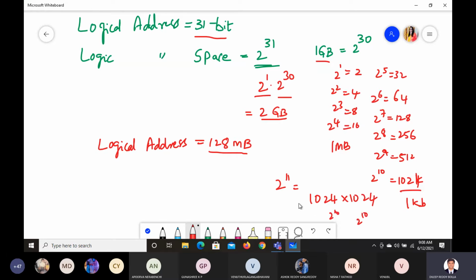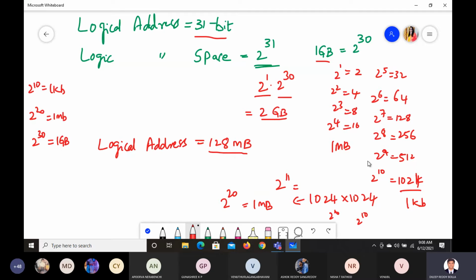It is 2 power 10 into 2 power 10, so this will lead to 1 MB, correct? Which is 2 power 20. So finally we can understand here that 2 power 10 is 1 KB, 2 power 20 is 1 MB, and 2 power 30 is 1 GB.